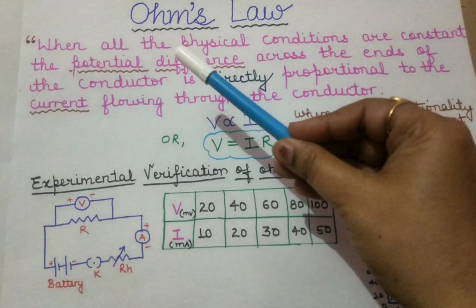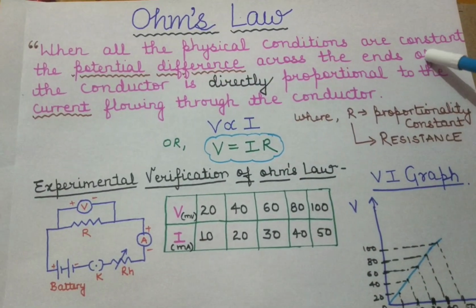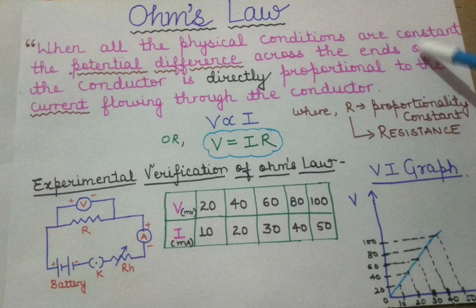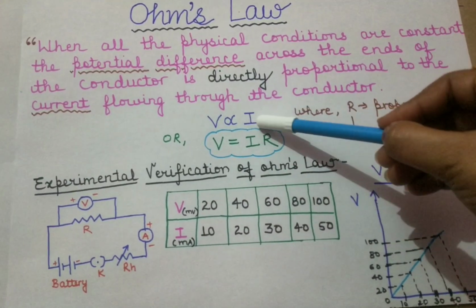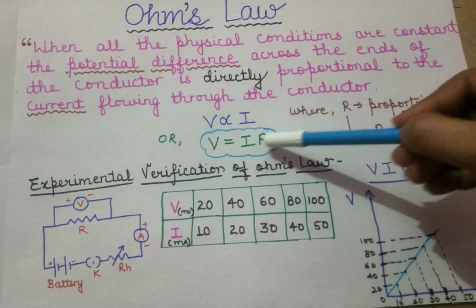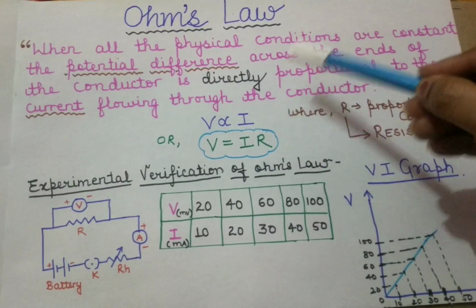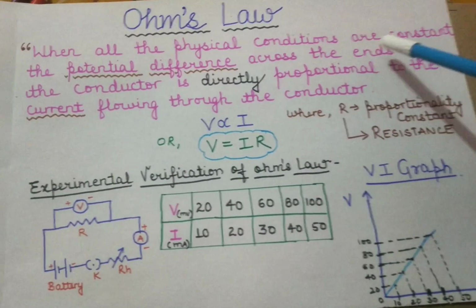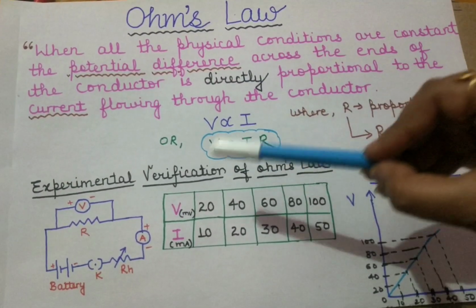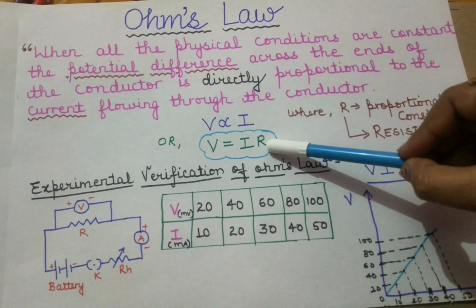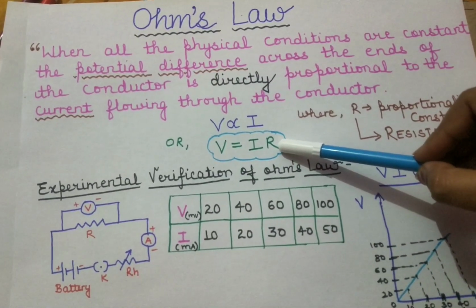So this line is very important. When all the physical conditions are kept constant, then only V is proportional to I, and then only V is equal to IR. That means only when the physical conditions are not changed is Ohm's law valid. Otherwise, Ohm's law will not be valid.